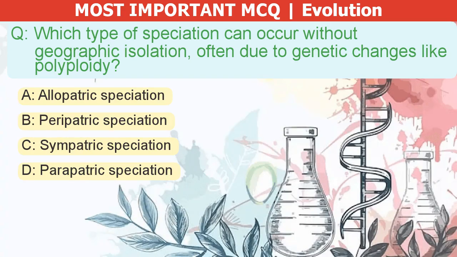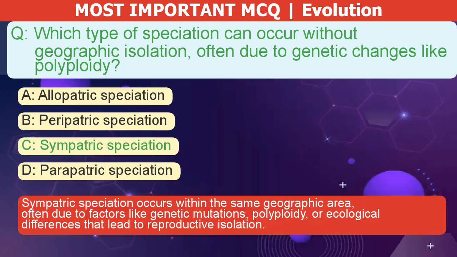Which type of speciation can occur without geographic isolation, often due to genetic changes like polyploidy? A. Allopatric speciation. B. Peripatric speciation. C. Sympatric speciation. D. Parapatric speciation. The correct answer is C. Sympatric speciation occurs within the same geographic area, often due to factors like genetic mutations, polyploidy, or ecological differences that lead to reproductive isolation.